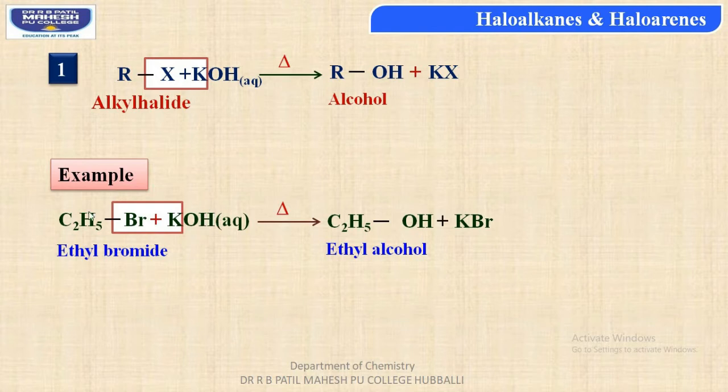It is displacing the weaker nucleophile Br minus. As a result, that Br minus combines with the K plus ion, that is the potassium ion, resulting in the formation of potassium bromide. And the main product is ethyl alcohol.